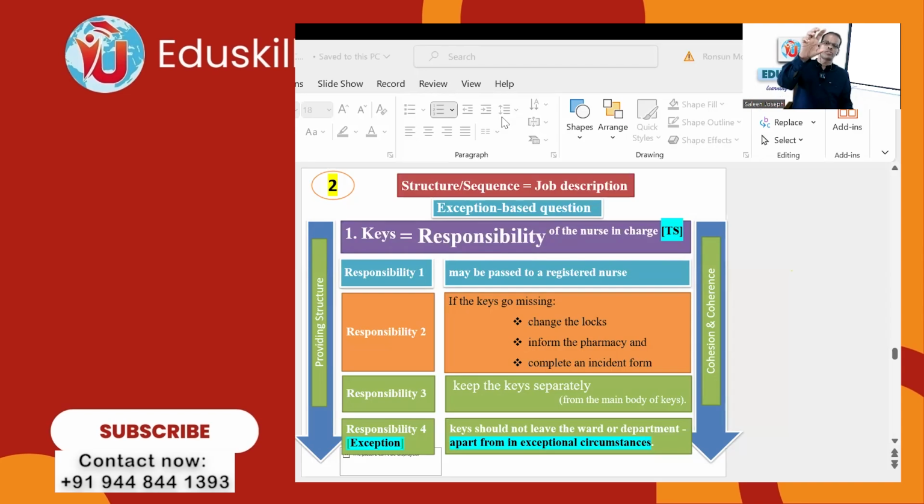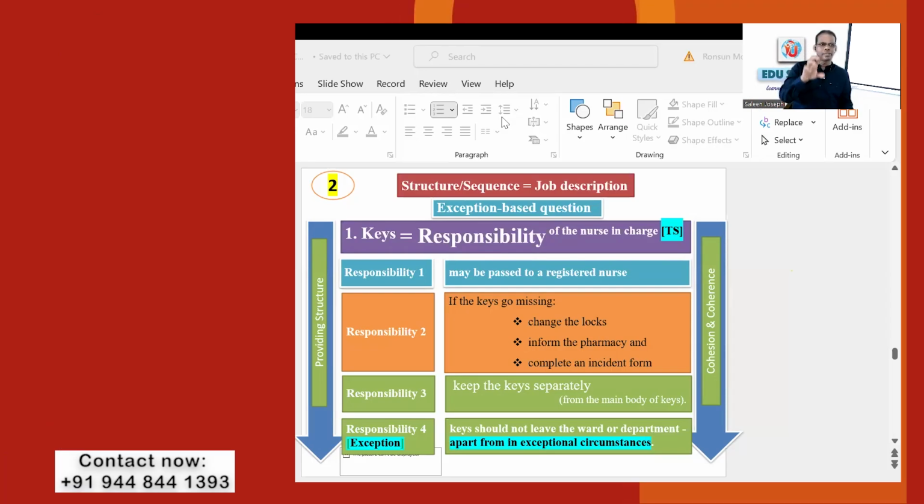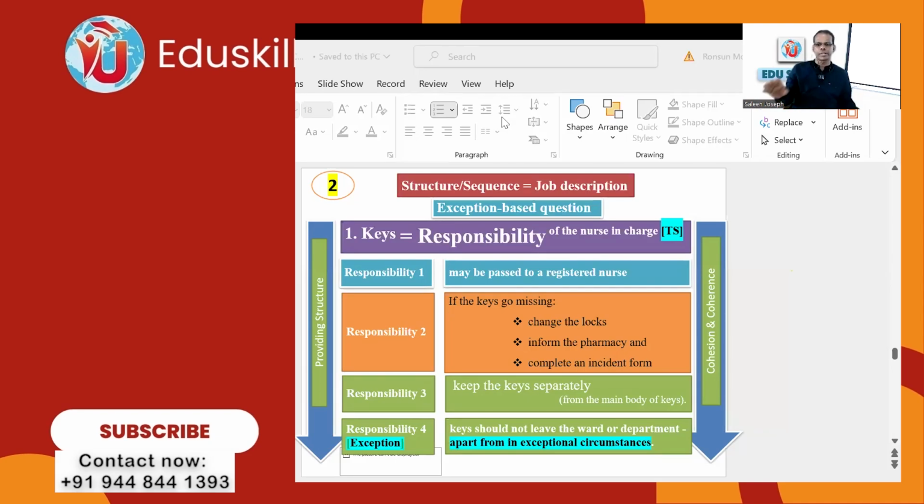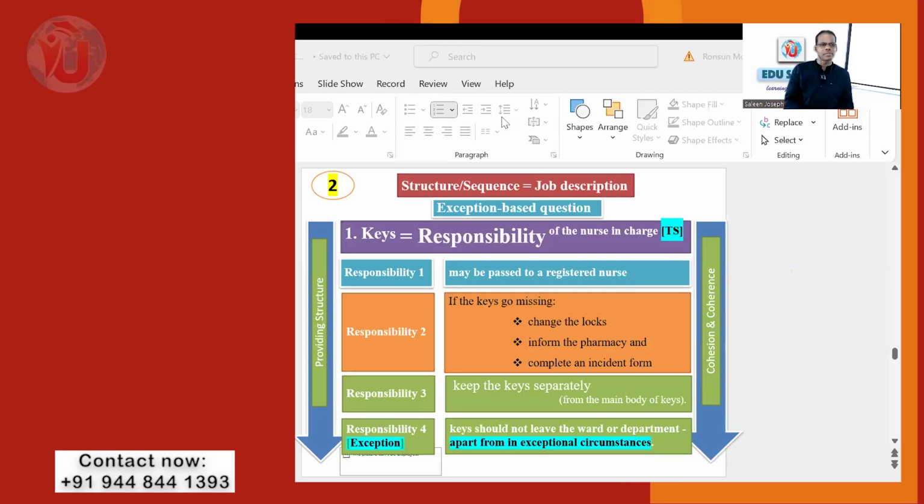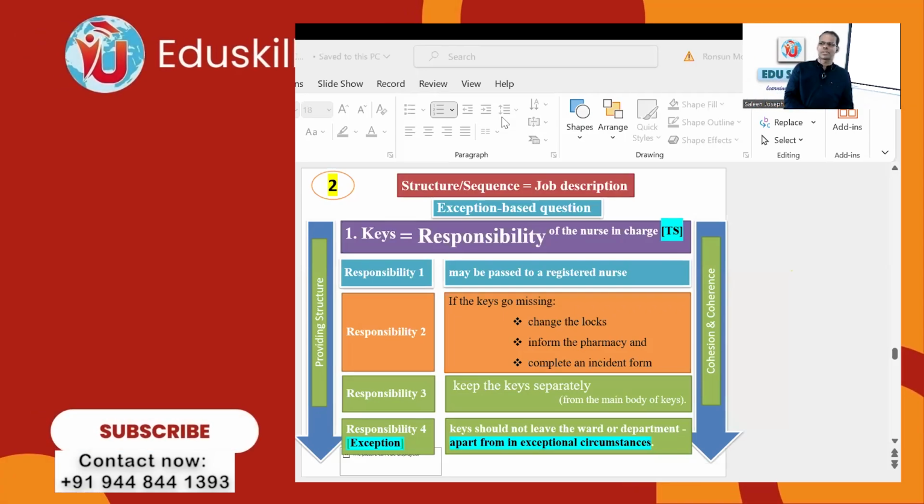In that, they will see what all things are to be done. Here they say responsibilities 1, 2, 3, the responsibility of the nurse in charge. But an exception is there. The general rule is that he should not leave the ward or department. That is the general principle. But the exception is that, in exceptional circumstances, you can hand over the key to the next ward and get it back after the work is done.